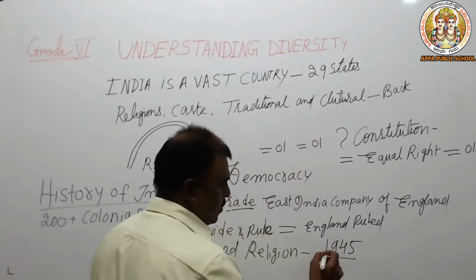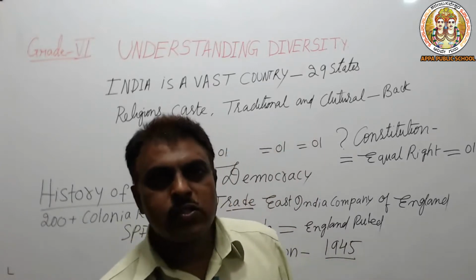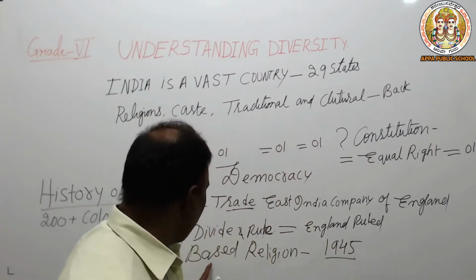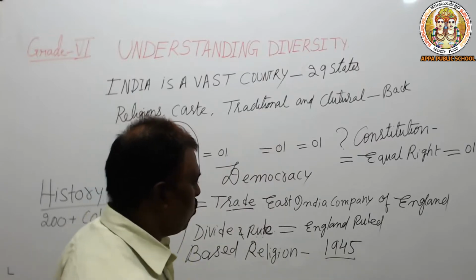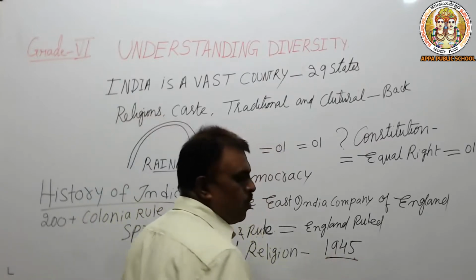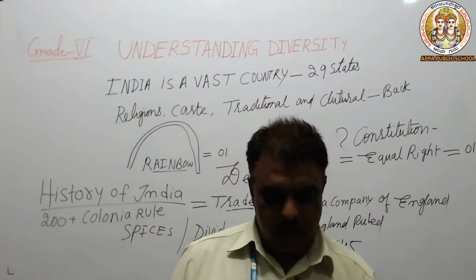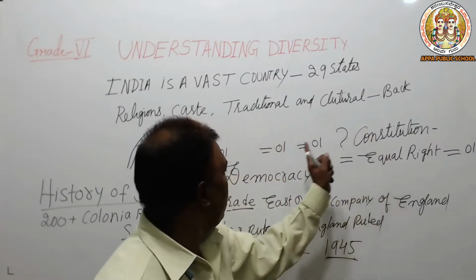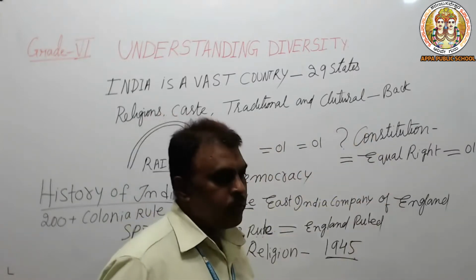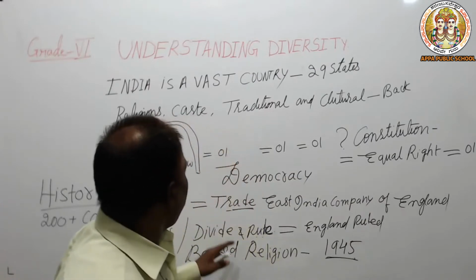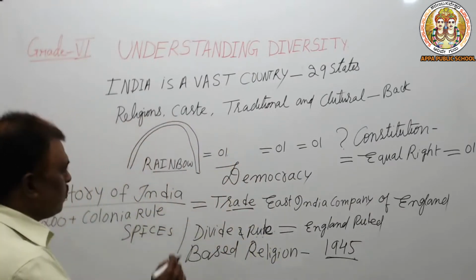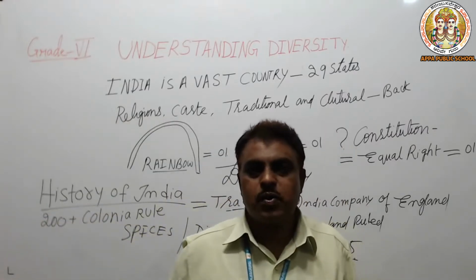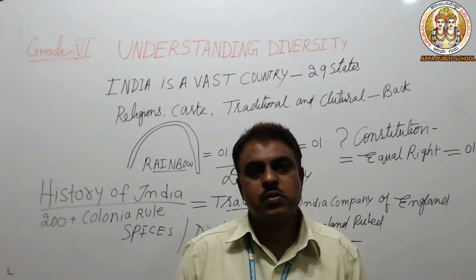Before independence, after the divide and rule policy was implemented, India was divided into two: Hindustan and Pakistan. Then after that, we followed the democratic rule and we are all equal. Still people have doubts: how is it possible that the rainbow colors are the same after dividing the rule based on religion and caste?